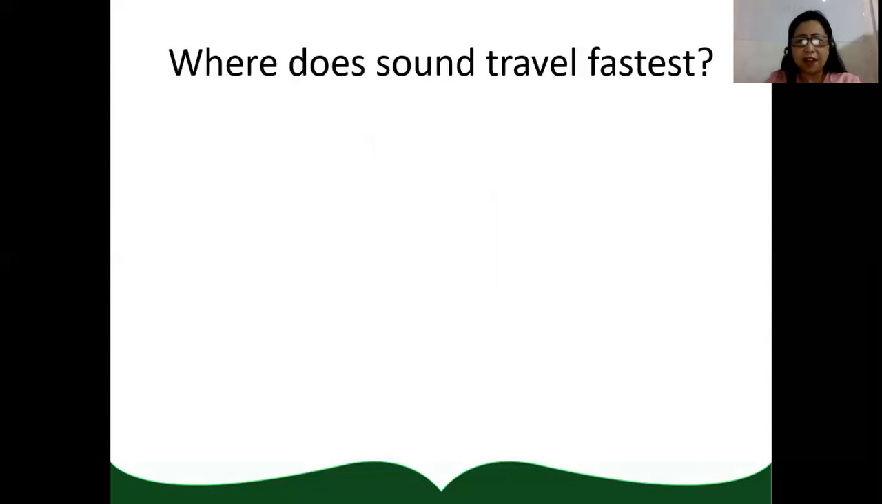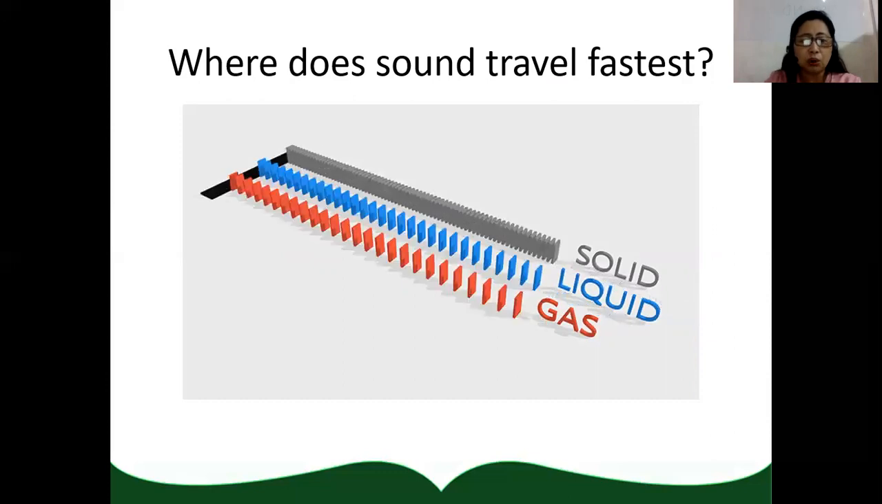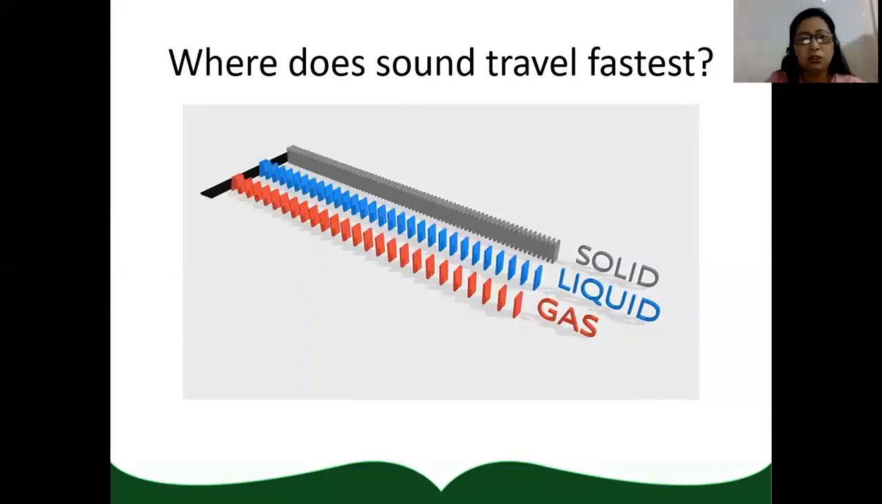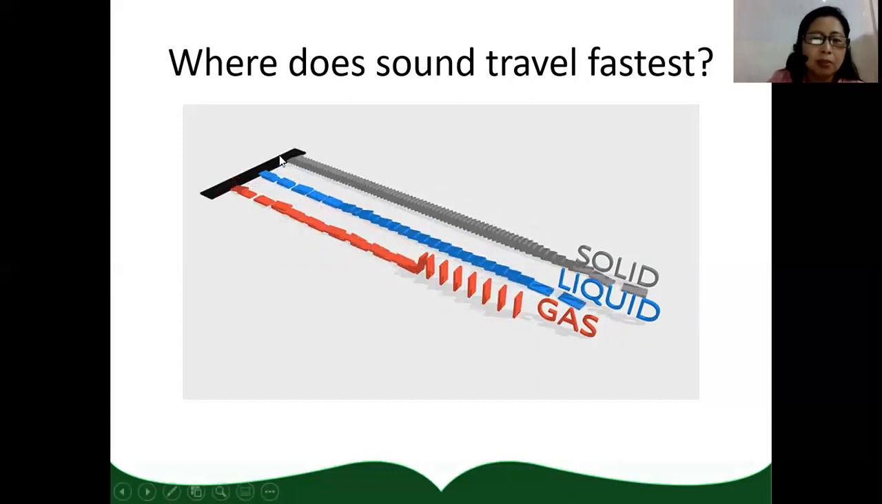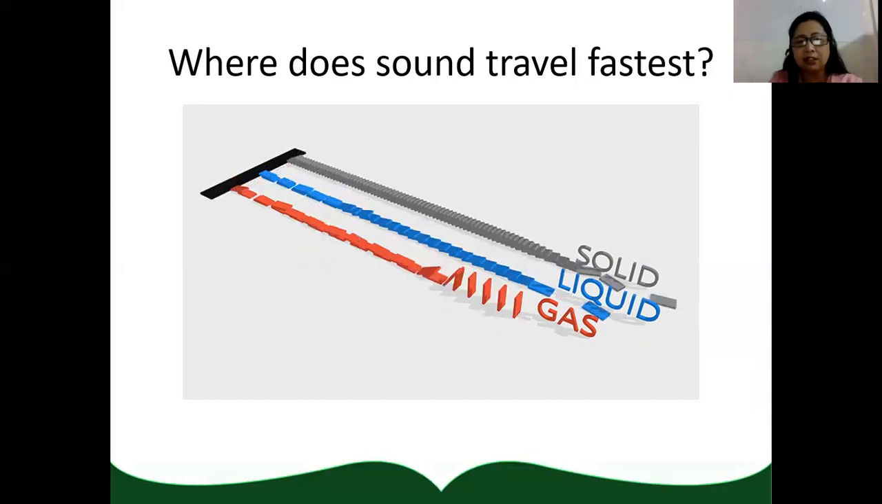Where does sound travel fastest? I have here a simulation of how sound travels in solid, liquid, and gas. Suppose that the air particles are represented by dominoes. The black part represents the source of sound. As the sound reaches the first domino, energy is transmitted. You will see that sound travels fastest in solids, followed by liquids, and then gases.